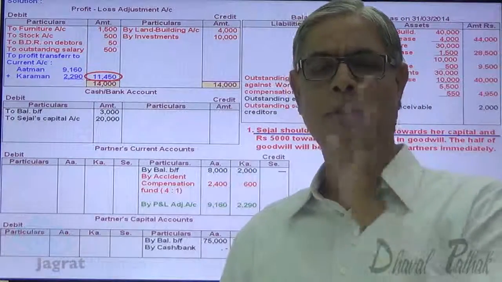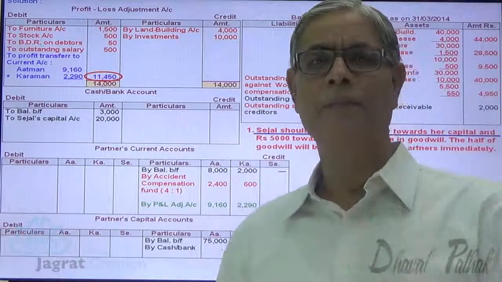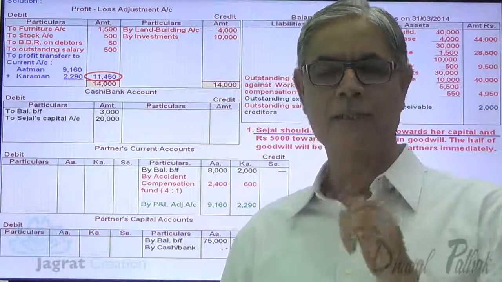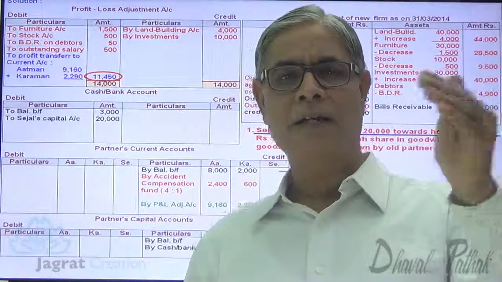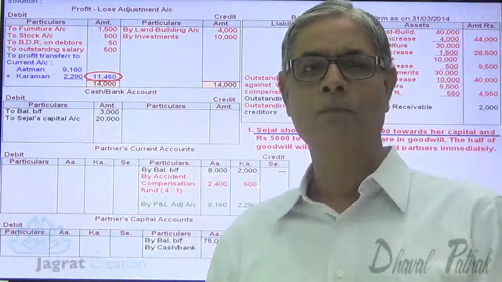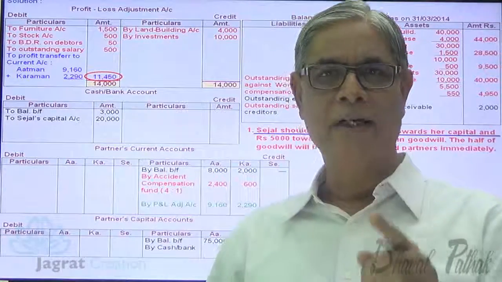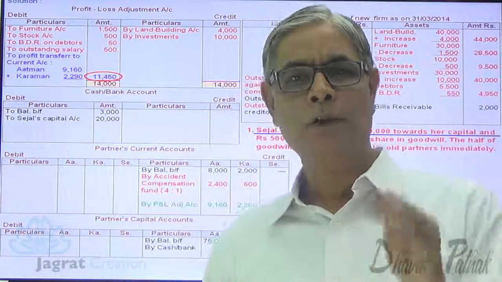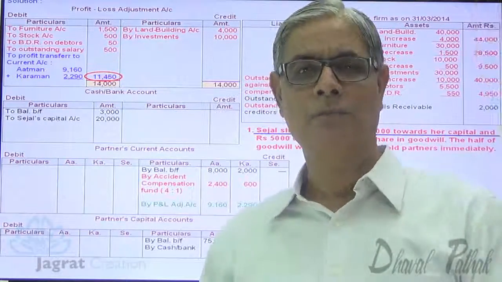Whatever the goodwill brought by the new partner, what is the purpose behind such bringing of goodwill? The purpose is, when a new partner is admitted to a partnership firm, the new partner is entitled to share not only normal profits of the firm, but also the super profits of the firm.